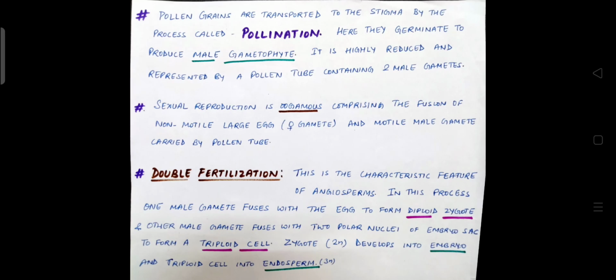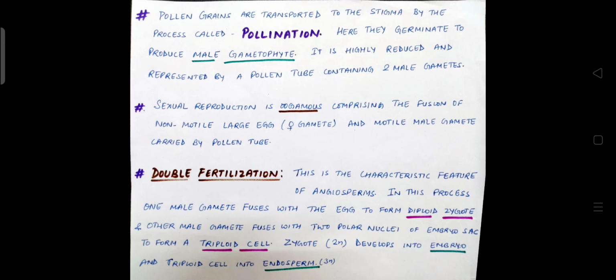The pollen grains in case of angiospermic plants are transported to the stigma by the process called pollination. After the pollination, the pollen grains germinate to produce male gametophyte. It is highly reduced and represented by a pollen tube containing two male gametes.